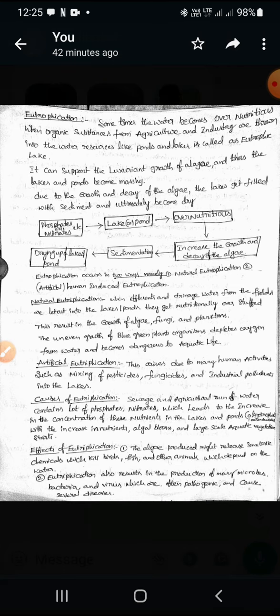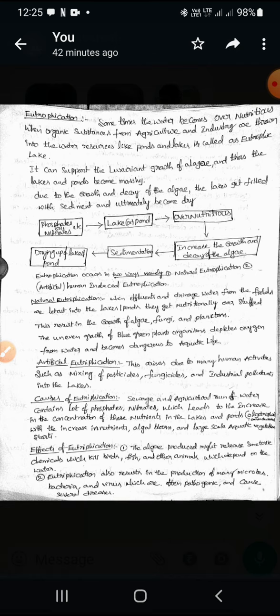Sewage from houses for domestic purposes and agriculture wastes are the main reasons for eutrophication, because they contain nutrients. Whenever they run off into the water and contaminate river or pond water, it leads to the growth of algae, fungi and also phytoplanktons.